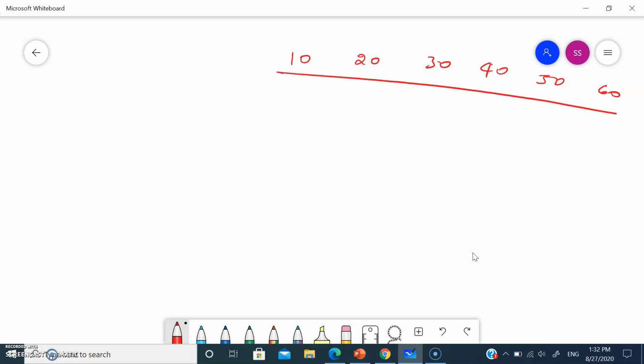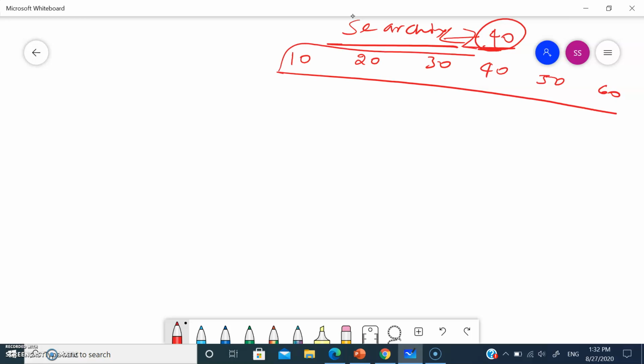Now, if you want to divide this data into two halves for searching, say to search for 40 in the array, what we are going to do is divide this array into two halves. Two halves means 6 divided by 2, which is 3.